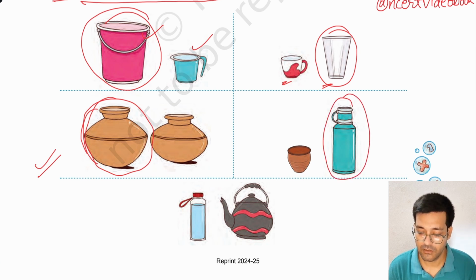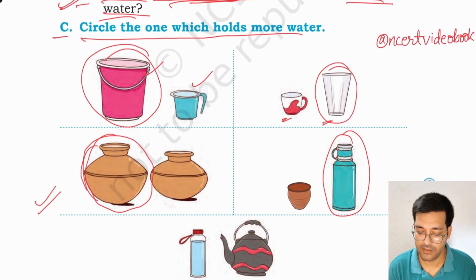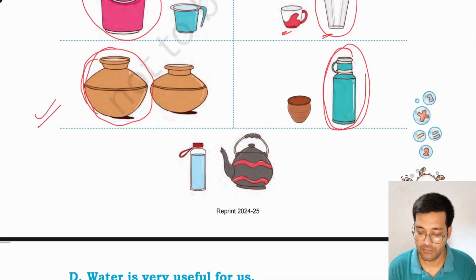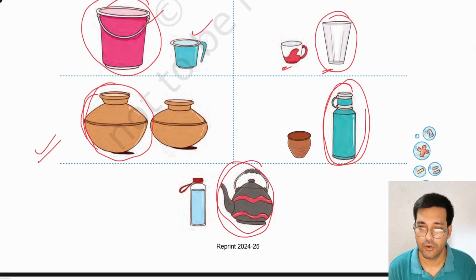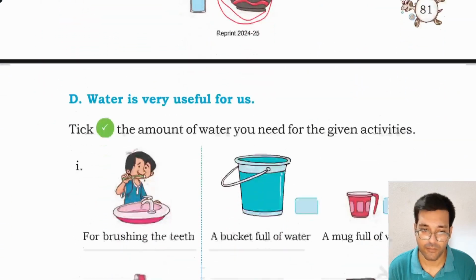Similarly, this bottle holds more water than this cup. Similarly, this kettle holds more water than this bottle. You have to circle these, the things which hold more water.